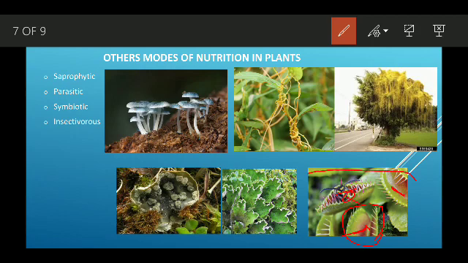Actually they are green in color, so they prepare their food, but they lack nitrogen. For that nitrogen they depend on small insects.